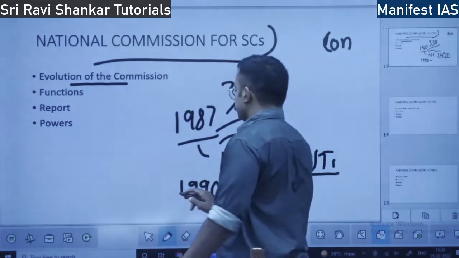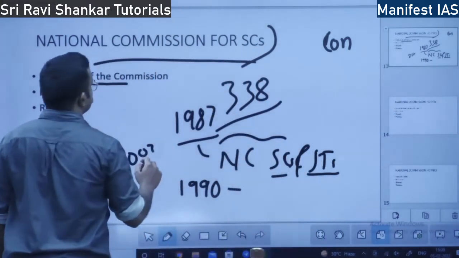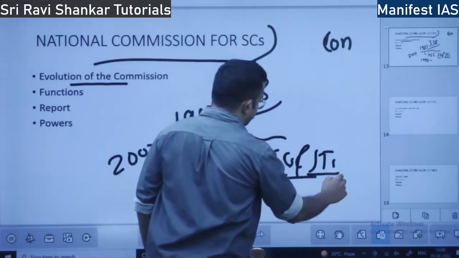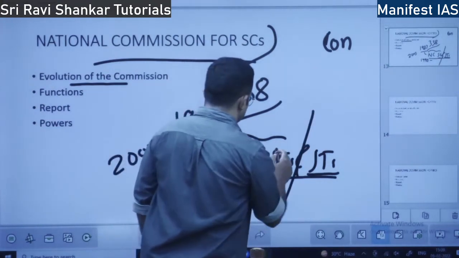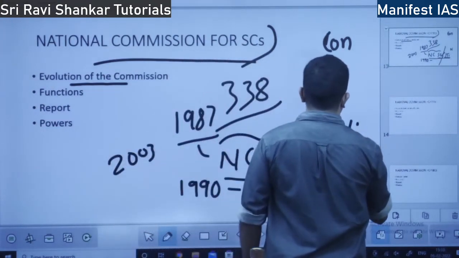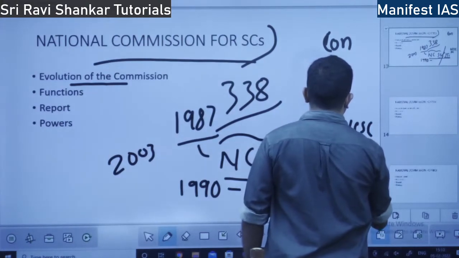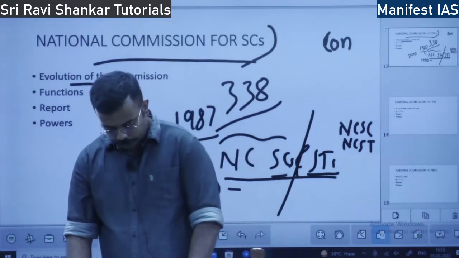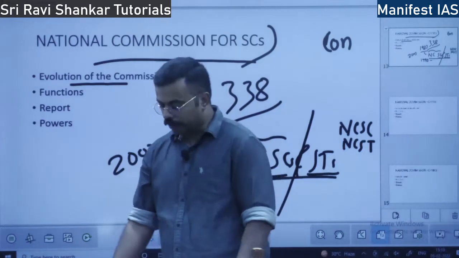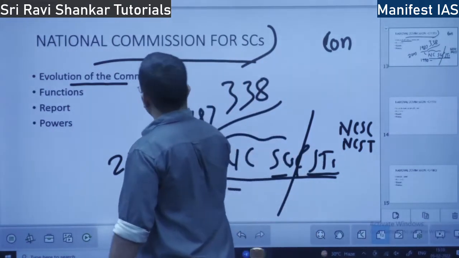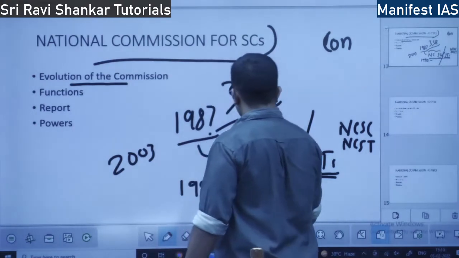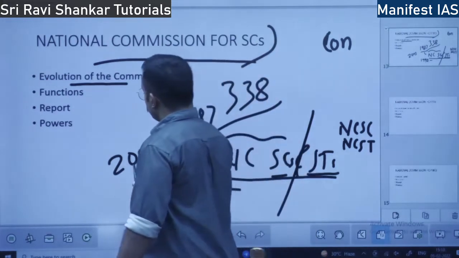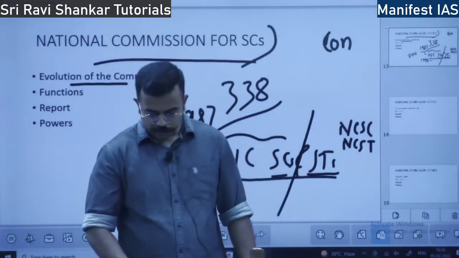In 2003, the National Commission for SC/ST gets bifurcated, that is, two bodies emerge: the National Commission of Scheduled Castes and the National Commission of Scheduled Tribes. This is how the body evolved. Initially a special officer, next in 1987 the National Commission for SC/STs, then in 1990 constitutional status, and in 2003 the division. Functions of the commission.